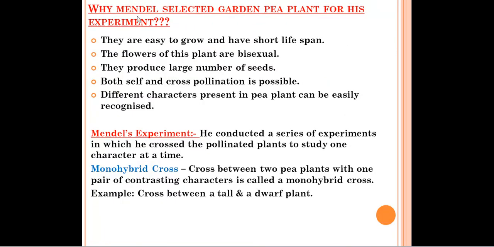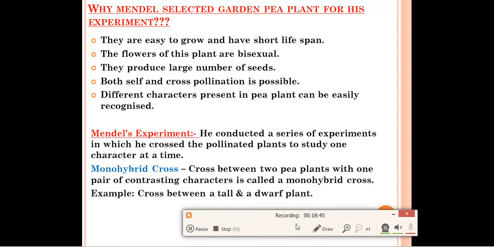Now one question is asked over there, that why Mendel selected garden pea plant for his experiment, means why he selected garden pea plant only for his experiment. He can select other plants also, or he can select other animals also, or human beings also for his experiment, but he selected garden pea plant. Why? Because some of the characters are present in pea plant which was helpful for him during the experiment. Okay, so let's see what are the characters which are present in the garden pea plant, so that it was helpful for Mendel during his experiment.